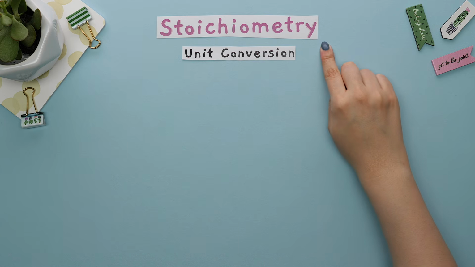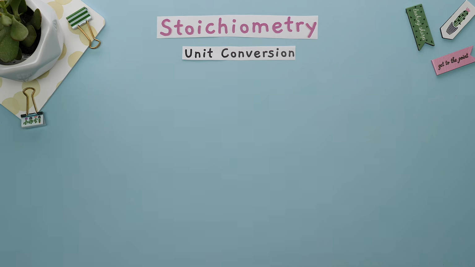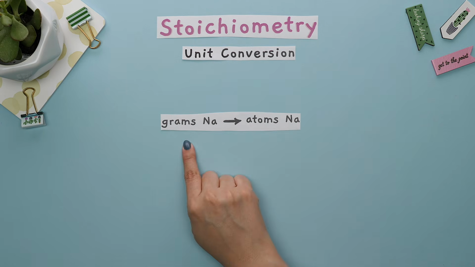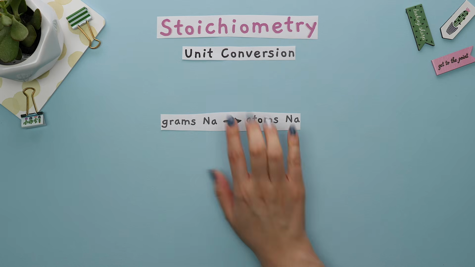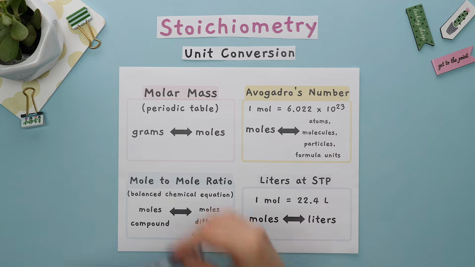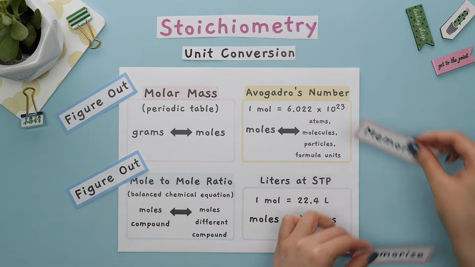The next topic that makes up the majority of your chemistry class is stoichiometry. This is another form of unit conversion, except we are converting units that relate to elements or chemical reactions, like going from grams of sodium to atoms of sodium. Conversion factors still apply here. We just have different conversion factors that you will be required to know how to figure out, and others you need to memorize. Let's start with the conversion factors you need to know how to figure out.